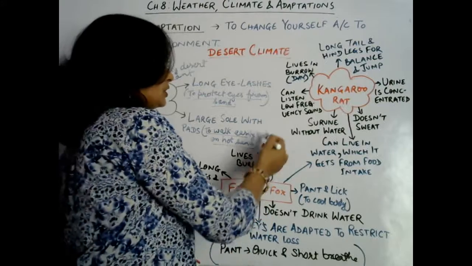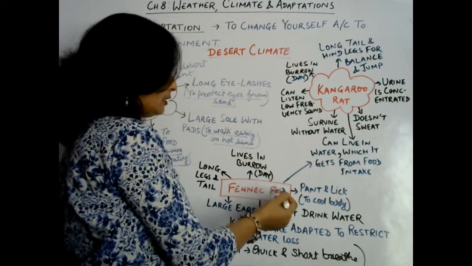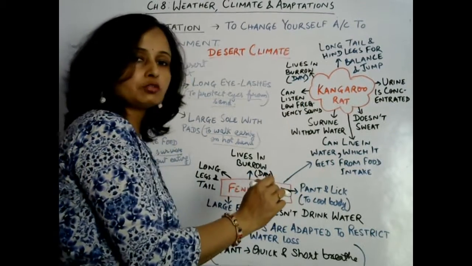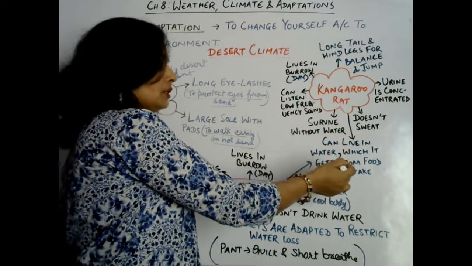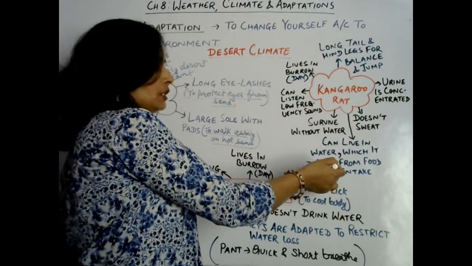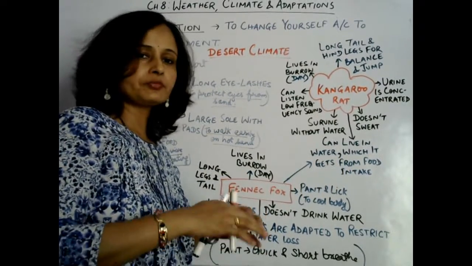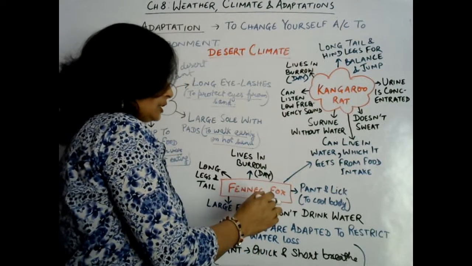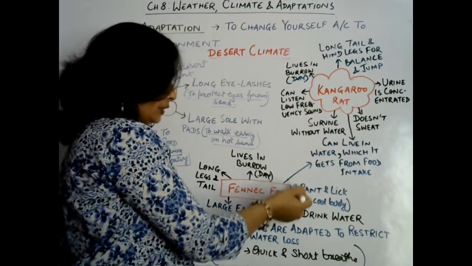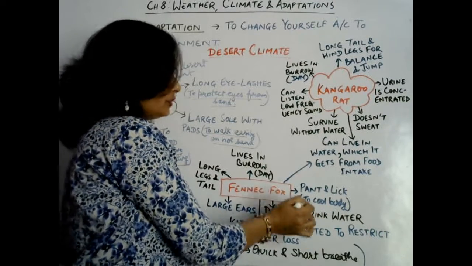So this feature is similar. Again, it can also survive without water intake, and it lives on the water which it gets from food intake only. So it doesn't drink water, same feature.